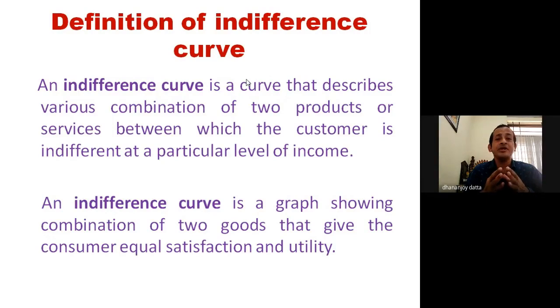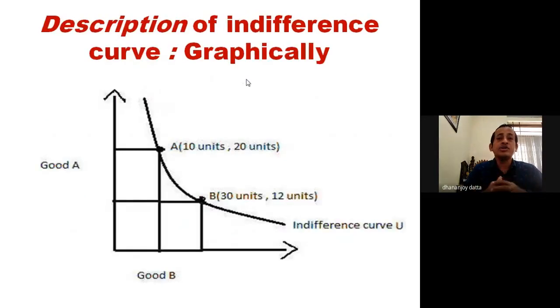An indifference curve shows combinations of two goods that give the consumer equal satisfaction or equal utility. Now through this graphical representation, we will understand the concept of the indifference curve more clearly.